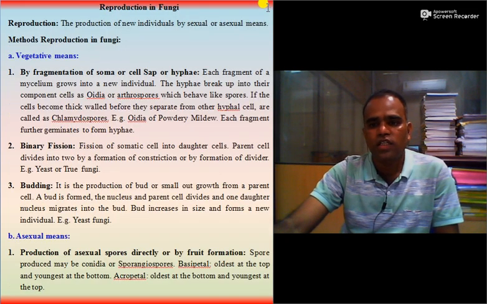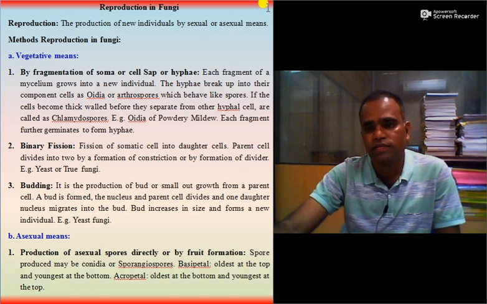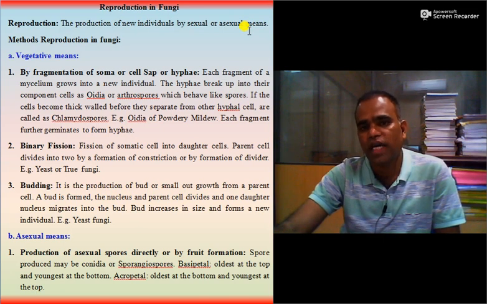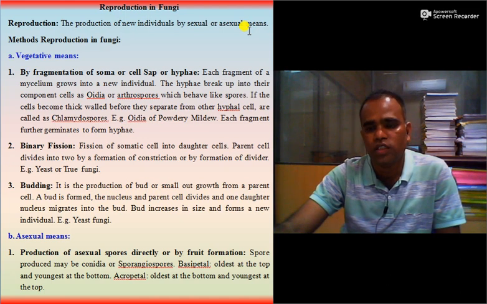Then let us discuss another chapter, that is reproduction in fungi. So what is reproduction? The production of new individuals or offspring by sexual or asexual means is called reproduction. There are three types of reproduction.